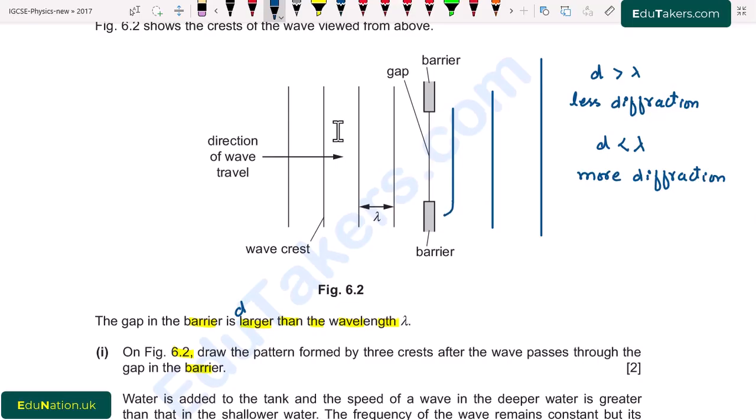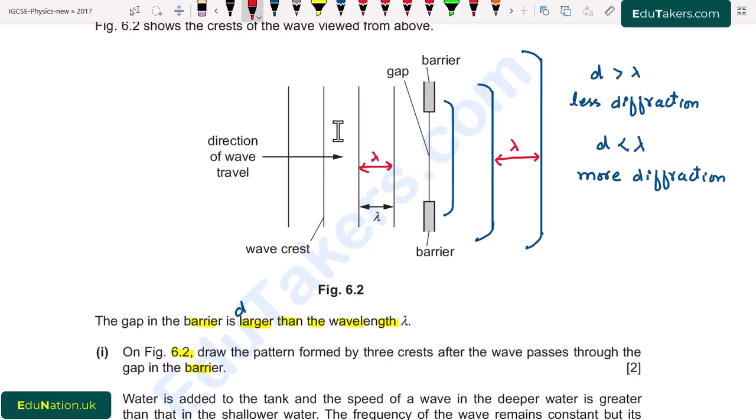And you have to be careful that the distance between these waves must be the same before and after passing through the barrier. Here it is lambda and this distance is also equal to lambda. So these are the wave fronts after they pass through the barrier when the gap in the barrier is very large as compared to the wavelength.